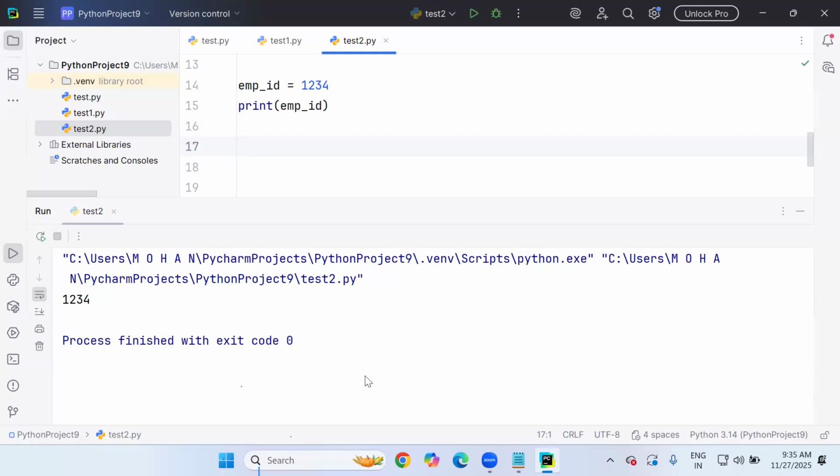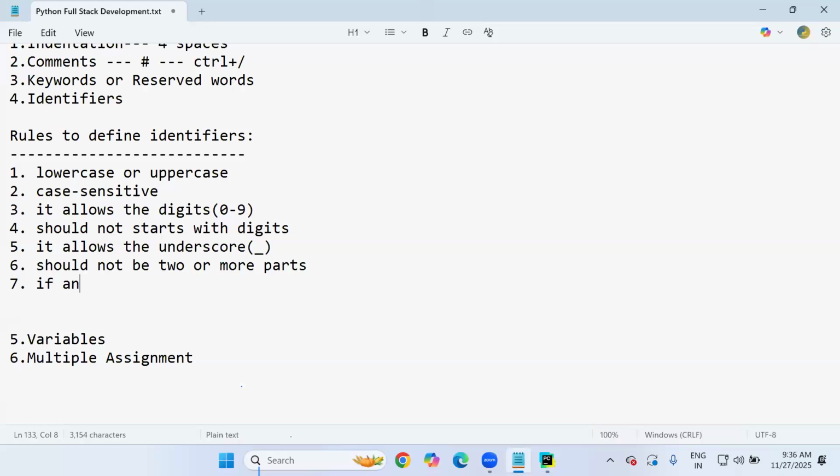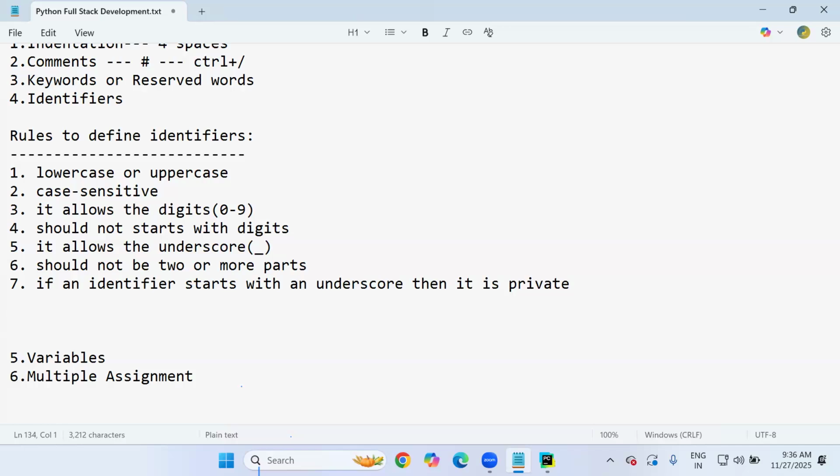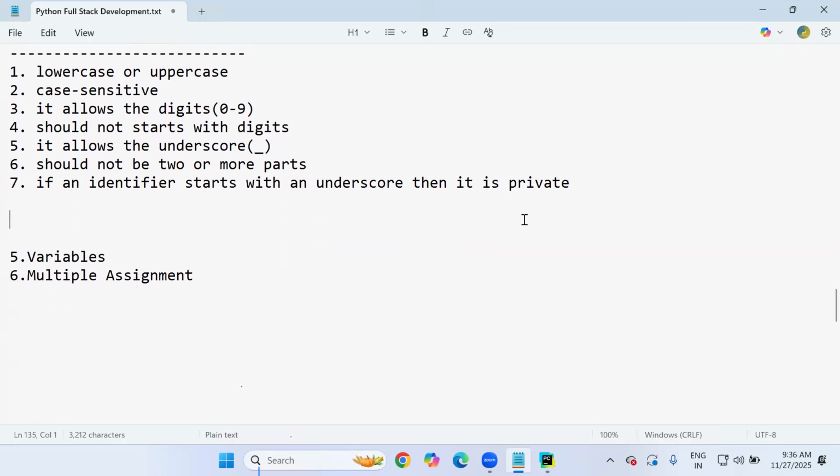Yes. But next, rule number 7 says if an identifier, meaning any name, starts with an underscore, then it is private. Simple.